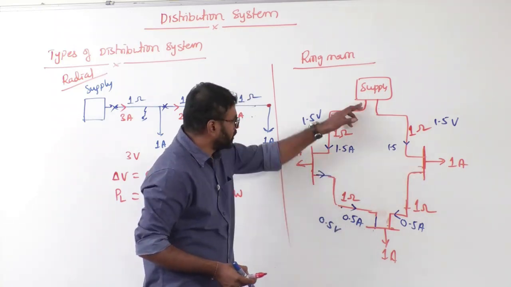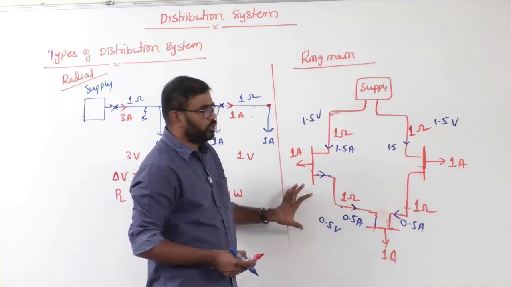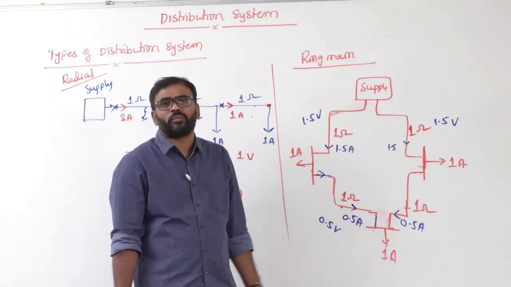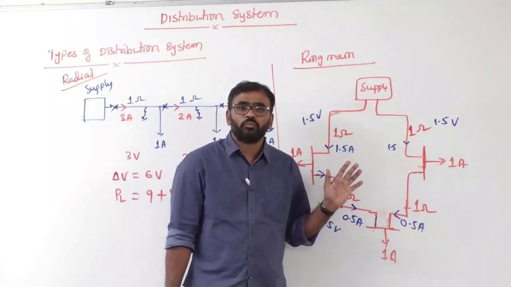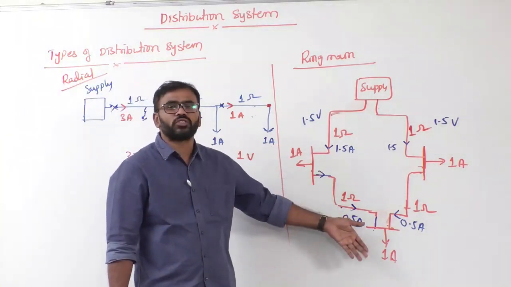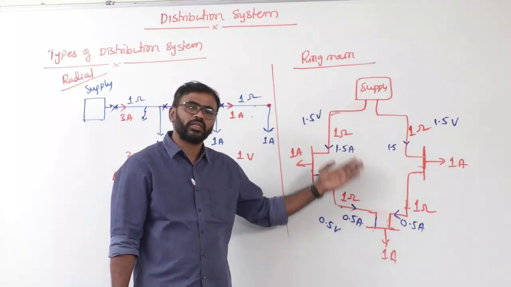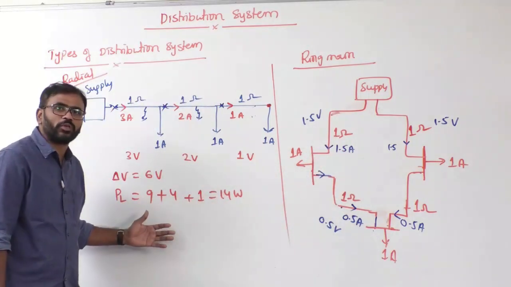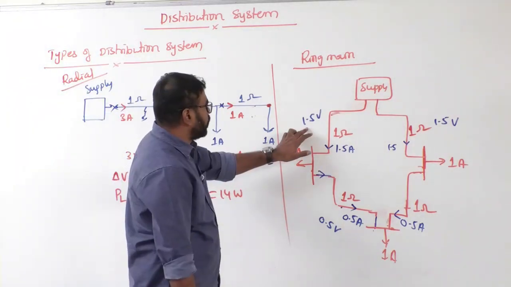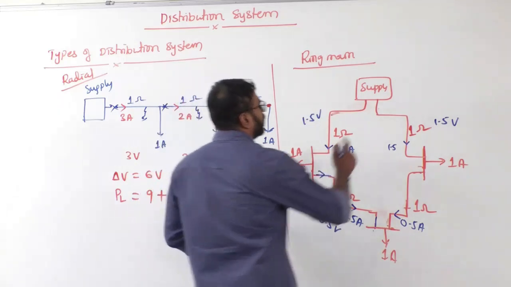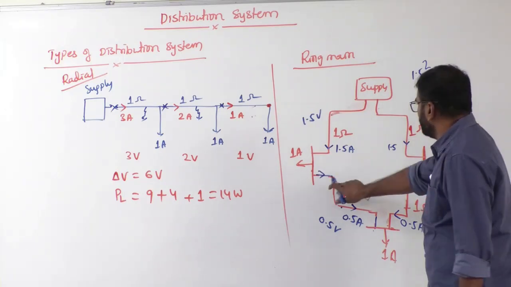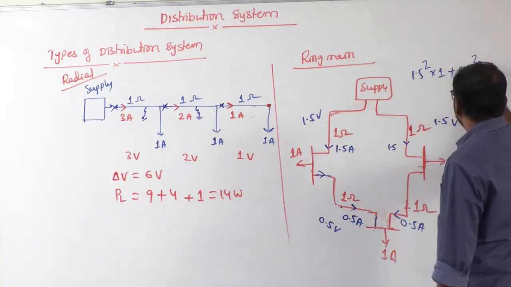What is the voltage drop from here to here? 2 volts. From here to here? 2 volts. That means the maximum voltage drop here is 2 volts. That's it. But here, what is the voltage drop? 6 volts. That means in the ring main distribution system the voltage drop in the distributor is less, but here the voltage drop is more. Now similarly, what is the power loss here? Just see here, I am just calculating: 1.5 squared into 1 plus 0.5 squared into